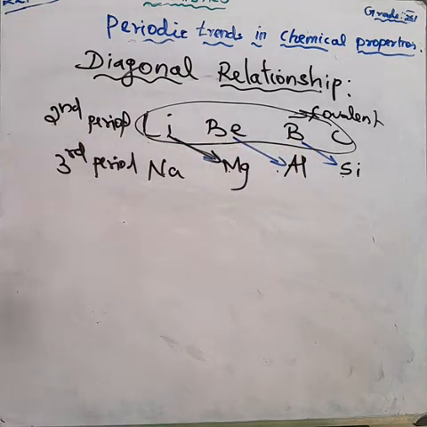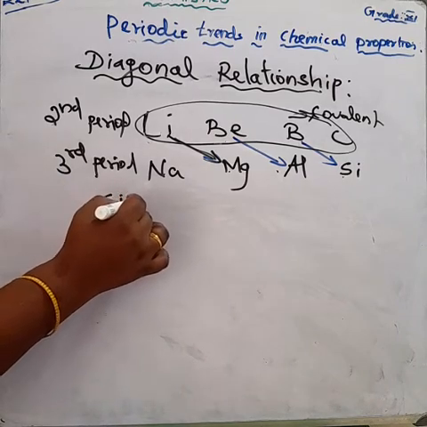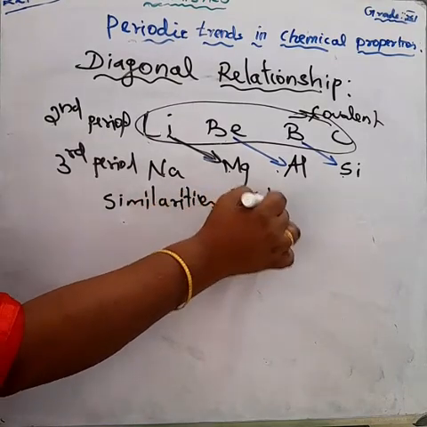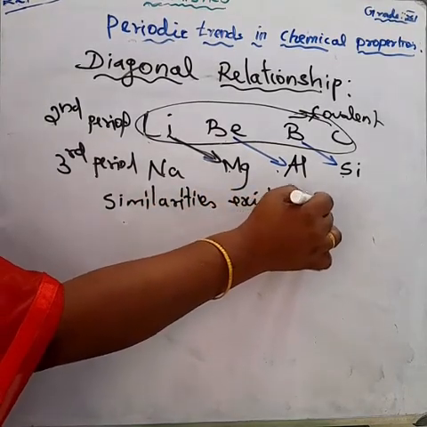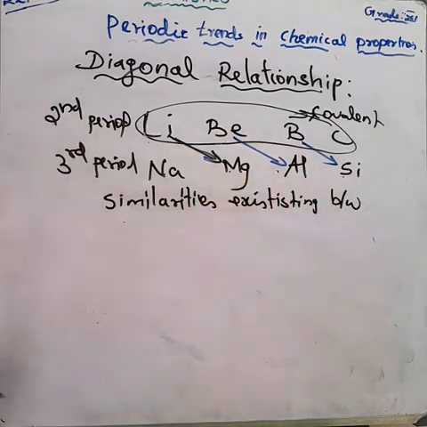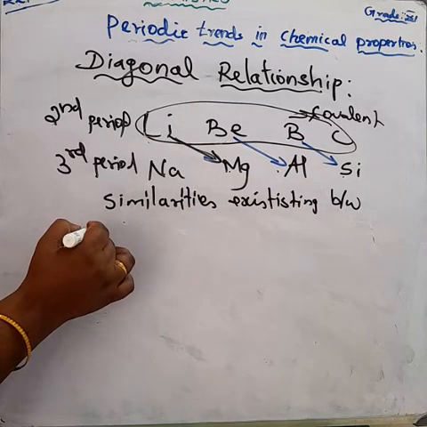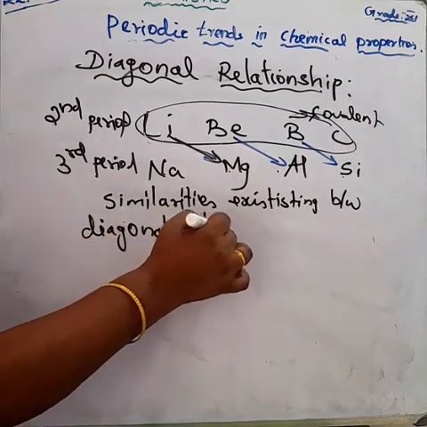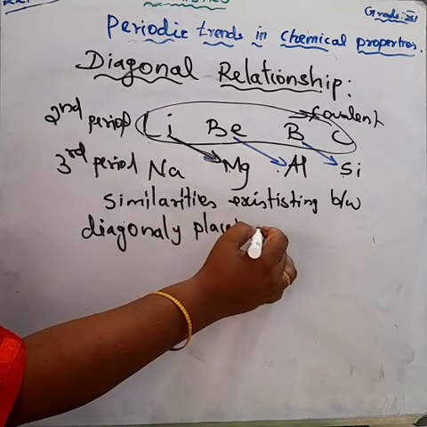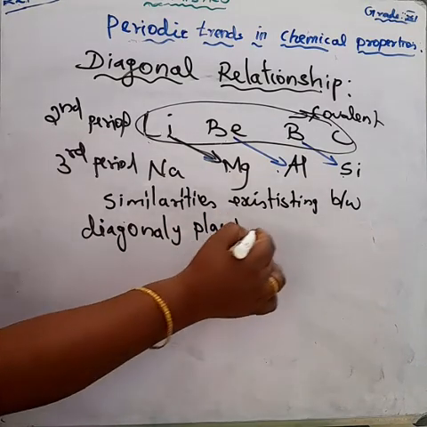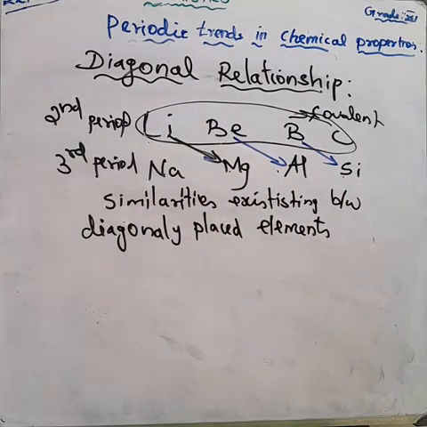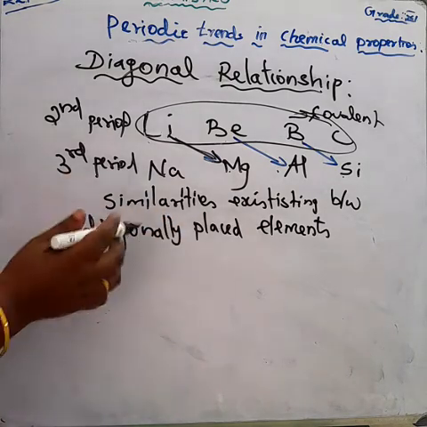Okay, so the similarity in the properties existing between the diagonally placed elements is called a diagonal relationship. Okay, what do you mean by diagonal relationship? The similarity in properties existing between the diagonally placed elements. Diagonally placed element, this is the diagonally. Understood? These are about the diagonal relationship. Okay, I think all of you understood.